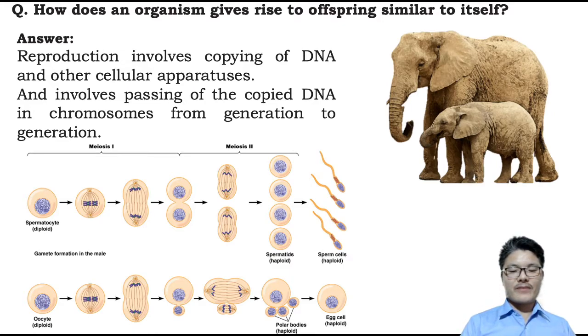For formation of gametes, gametes are formed by copying some part of the parental cell, gene or DNA, and it involves passing of copied DNA in the form of chromosomes from generation to generation. DNA, chromosomes, gene, all these are quite similar, mainly because genetic makeup or gene is present.